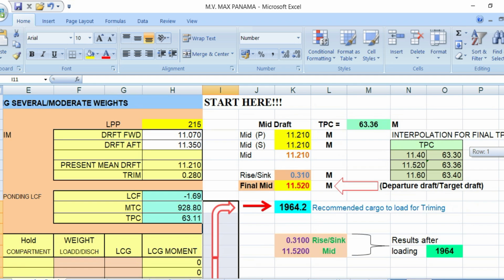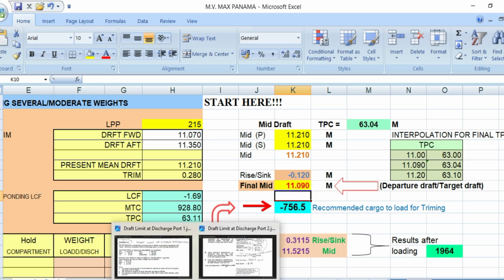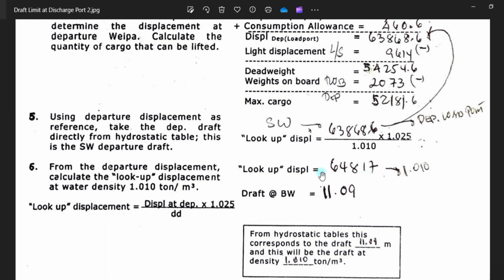Go up. So our departure drop is 11.09. Departure drop, final mid drop. Our departure drop is 11.09. Okay, check. It's 11.09. Okay, so we'll go back.